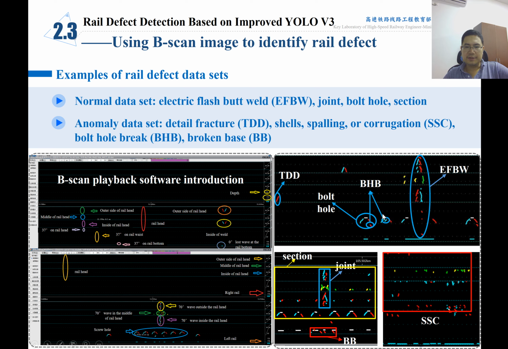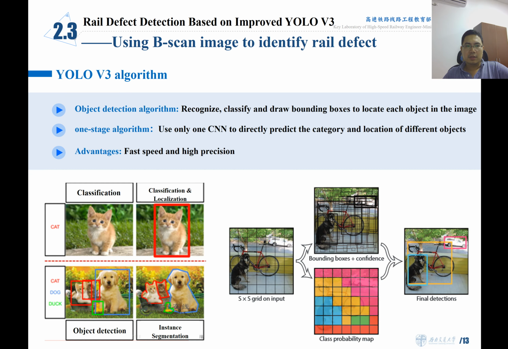As you can see, different types of defects show different pixels in the B-scan images. So we are trying to identify those pixels and combine them with the experience of very experienced rail engineers.